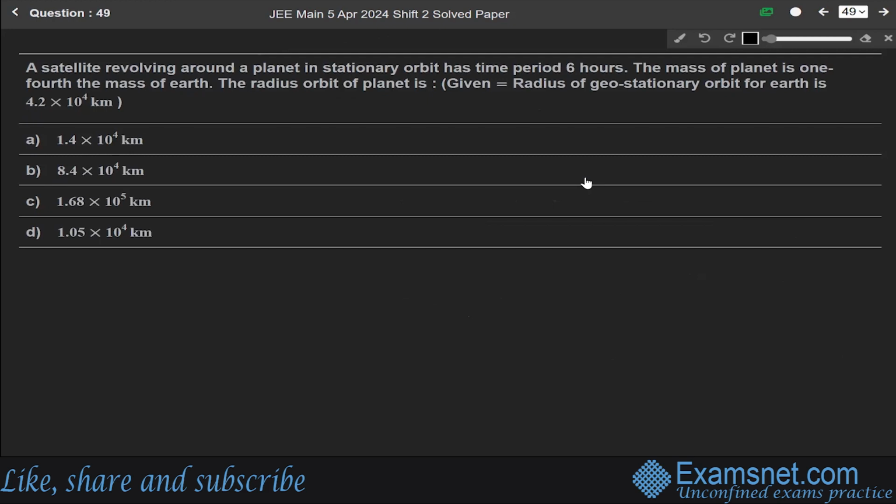Now next question 49. A satellite revolving around a planet in a stationary orbit has a time period of 6 hours. The mass of planet is 1/4 the mass of Earth. The radius orbit of planet is. This question is from the chapter of gravitation. We know that the time period of any satellite revolving around a planet is given as T equals 2 pi r to the power 3/2 over under root of GM.